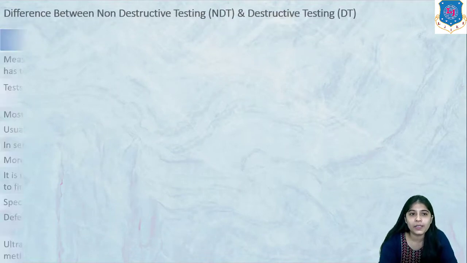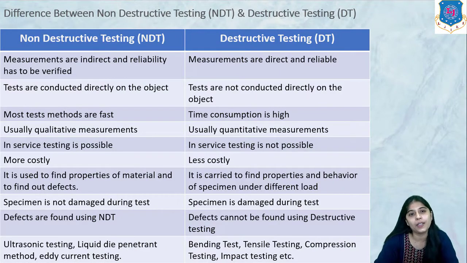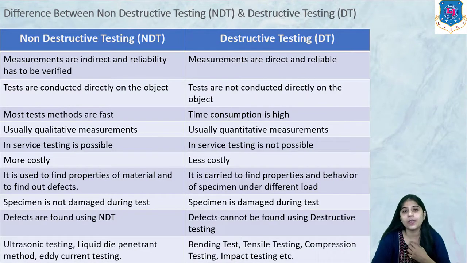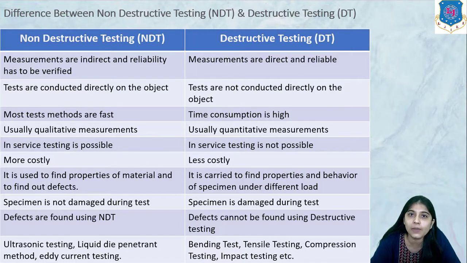Now let us discuss the difference between destructive testing and non-destructive testing. As the name suggests, destructive testing is testing that causes damage or breakage to the object. First of all, in non-destructive testing, measurements are indirect and reliability has to be verified, while in destructive testing, measurements are direct and reliable.